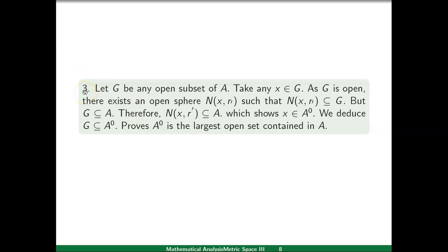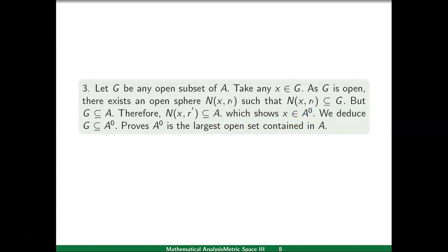Now in the third part, we will prove that it is in fact the largest open set contained in A. Let us take G to be an open subset of A. Take any x, an arbitrary point of G. G is an open set, so there exists an open sphere N(x, r') such that N(x, r') is contained in G, but G is contained in A. Here we have taken G as an open subset of A. Therefore N(x, r') contained in G and G contained in A means N(x, r') is contained in A. This means that there exists an open sphere N(x, r') about point x and this open sphere is contained in A, which proves that x belongs to A interior.